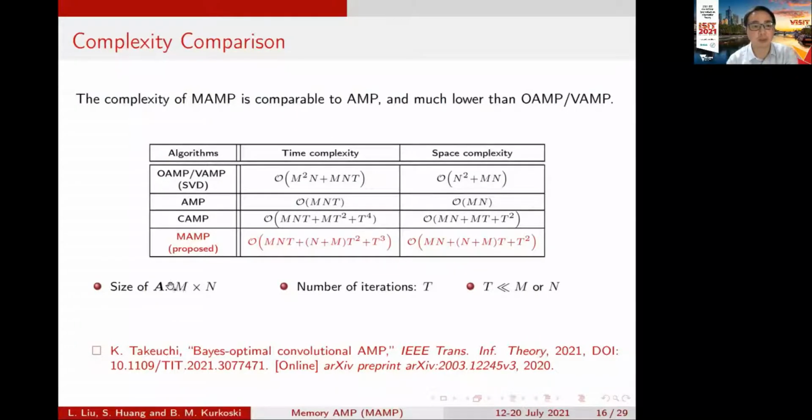We consider the size of A to be M by N, and the number of iterations is T. In general, the number of iterations is much less than M or N. Then the complexity of AMP, CAMP, and memory AMP is MNT. However, for OAMP and VAMP, the complexity is M squared N, so it's much higher than these three algorithms.